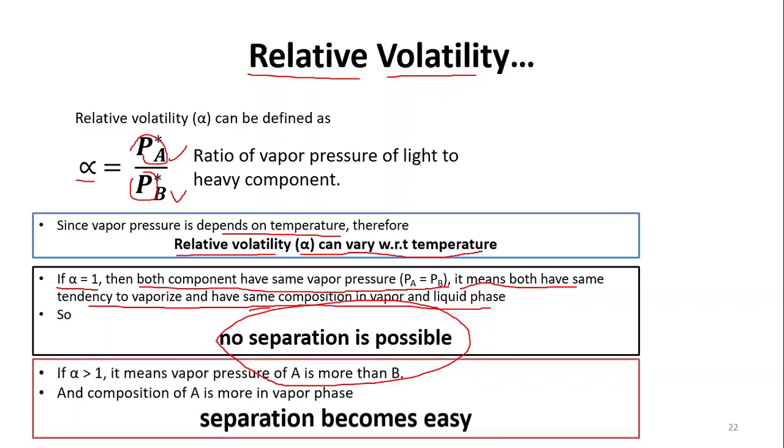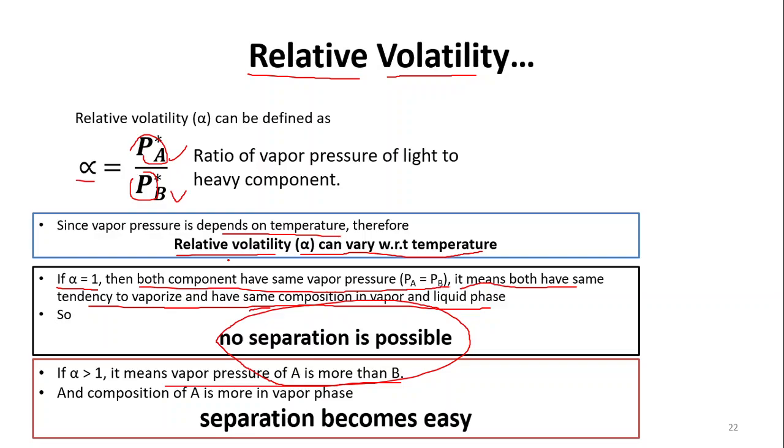The third point: if the alpha value is greater than 1, it means that the vapor pressure of A is more as compared to the vapor pressure of B. This is the common case, and in fact A, being more volatile, always has a higher vapor pressure as compared to component B. So the amount of A will be more in the vapor phase as compared to B. The composition of A will be more in the vapor phase.